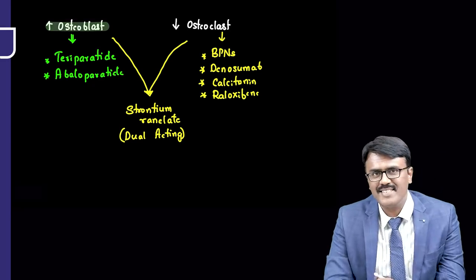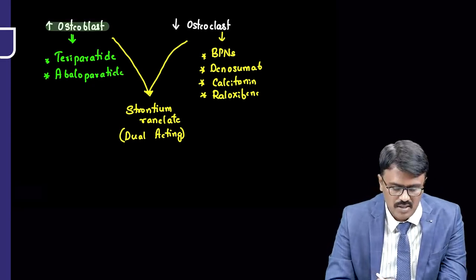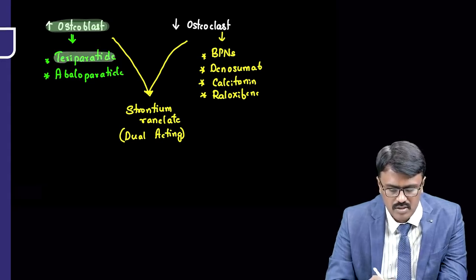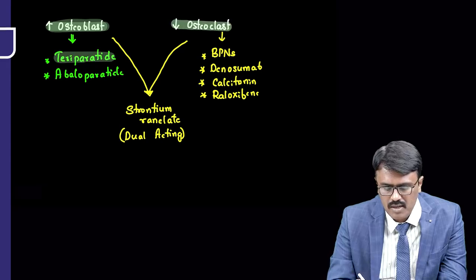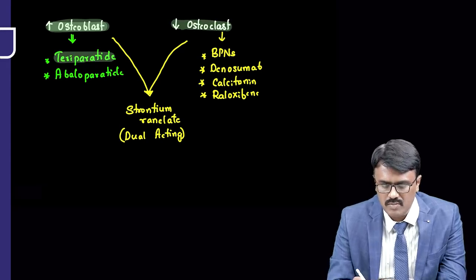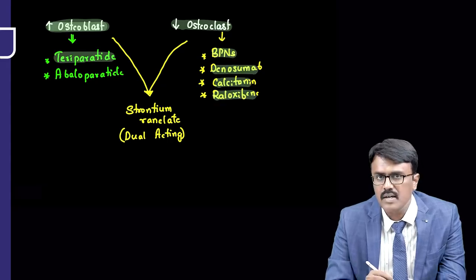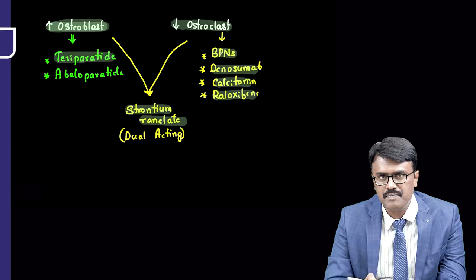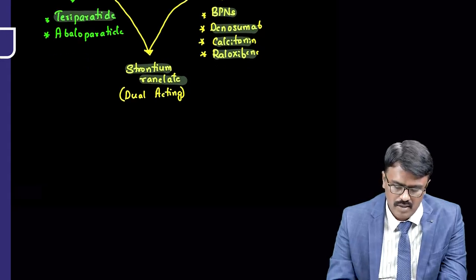In one of your recent exams, they had asked this question: which drug increases bone formation or has an anabolic effect? Teriparatide was in the options. Remember, the other drugs mainly decrease the activity of osteoclast, that is bisphosphonate, denosumab, calcitonin, and raloxifene. And the dual acting agent is strontium ranelate. So we'll discuss one by one now.